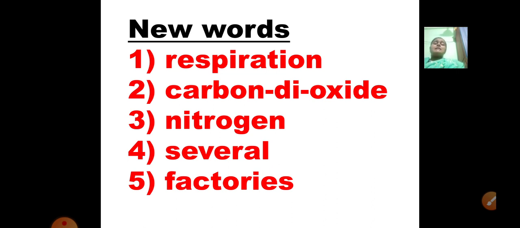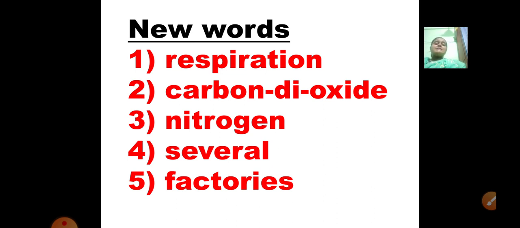Second one is carbon dioxide. Now carbon dioxide is a gas which is used by the plants for preparing their food. Third one is nitrogen. Nitrogen is also a kind of gas. Fourth one is several. Several means too many, too much. Okay, so that is known as several.